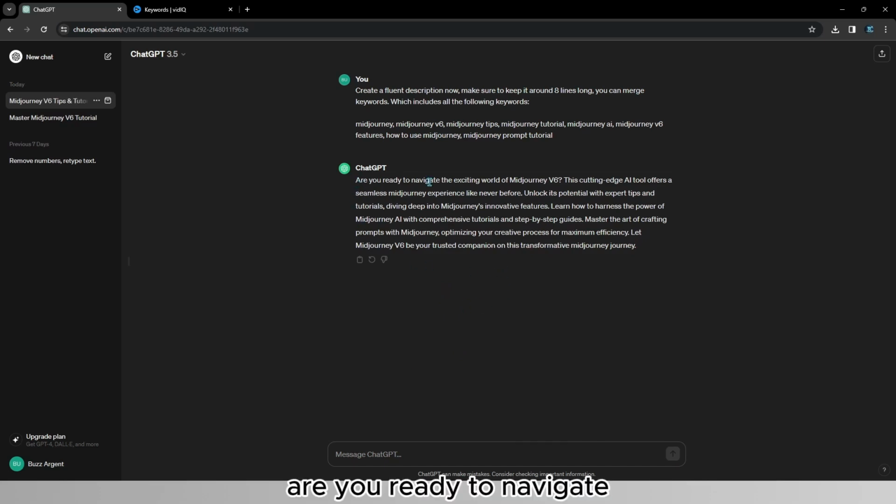Are you ready to navigate the exciting world of Midjourney V6? The cutting-edge AI tool offers a seamless Midjourney, expert tips and tutorials, Midjourney's innovative features, harness the power of Midjourney AI, comprehensive tutorials, step-by-step guides, this is a really good one as well, crafting prompts. Let Midjourney V6 be your trusted companion. This is a really good description, which includes basically all of the keywords that we have said earlier, and will help our videos rank high on the search results.